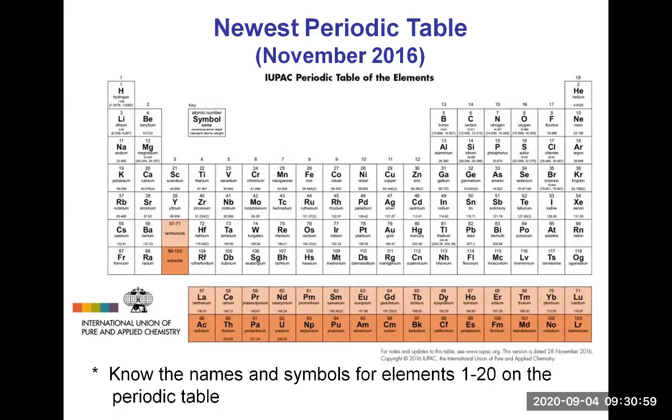So that means hydrogen, helium, lithium, beryllium, boron, carbon, nitrogen, oxygen, fluorine, neon, sodium, magnesium, aluminum, silicon, phosphorus, sulfur, chlorine, argon, potassium, and calcium.